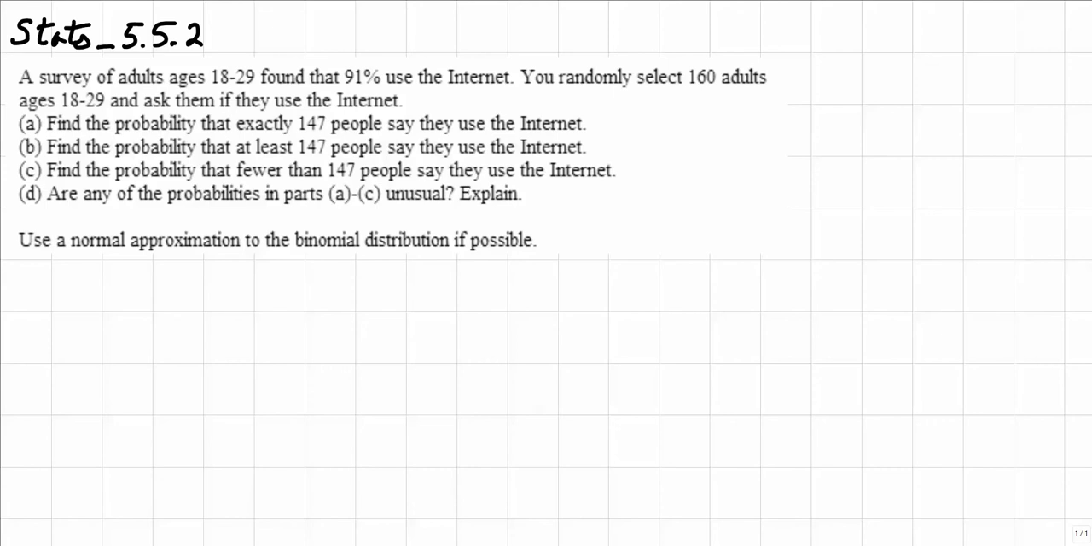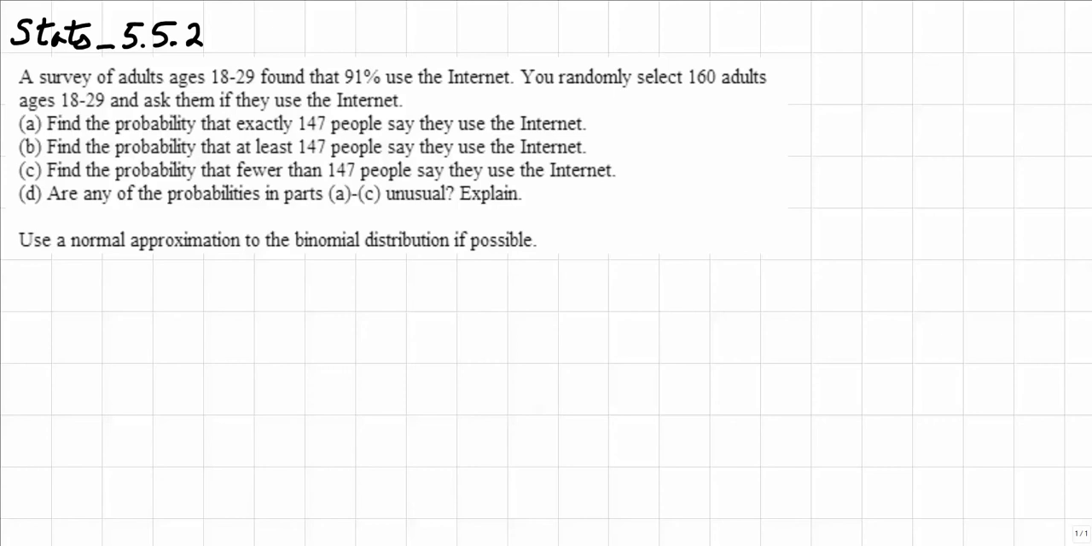B. Find the probability that at least 147 people say they use the internet. C. Find the probability that fewer than 147 people say they use the internet. D. Are any of the probabilities in parts A through C unusual? Explain. Use a normal approximation to the binomial distribution if possible.